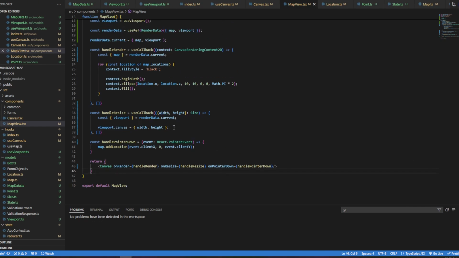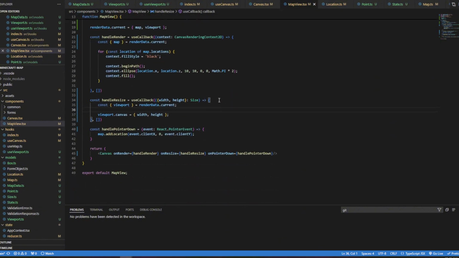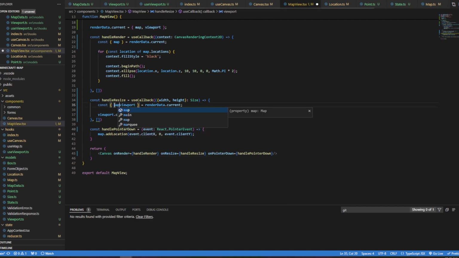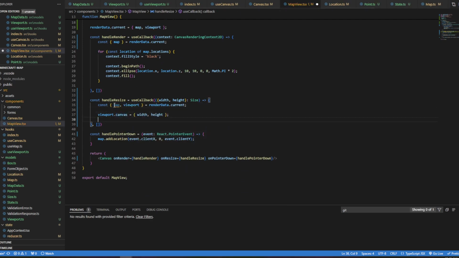And so when we resize, we'll be creating that canvas. We'll be setting that canvas, which will also set our viewport. Now, another thing I could do is bring the map in here as well, because the map is available for me. And I can say viewport.fitPoints.